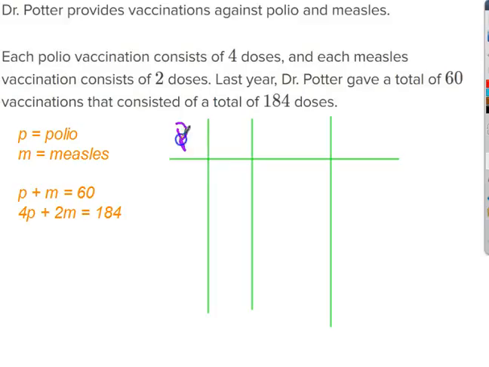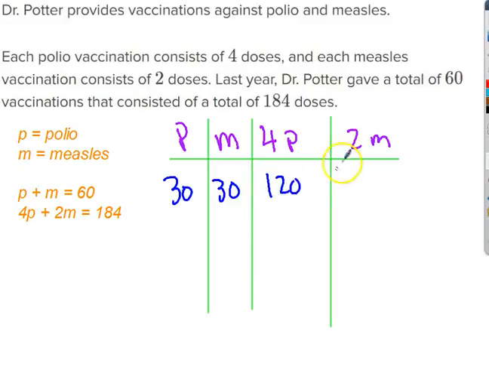So I'm going to put polio here and measles vaccinations here. 4 times every polio and 2 times every measles. If we cut this in half, it would be 30 and 30. So that adds up to 60. 4 times polio would be 120, and 2 times measles would be 60. So that's 180. We're already on the right track.